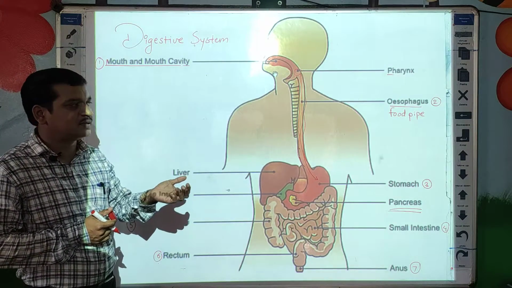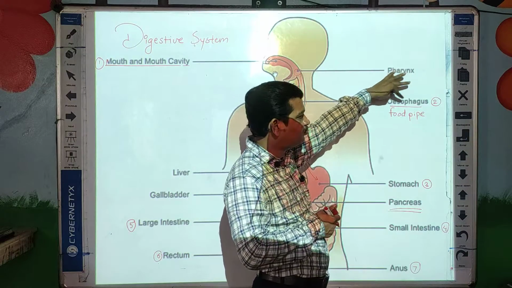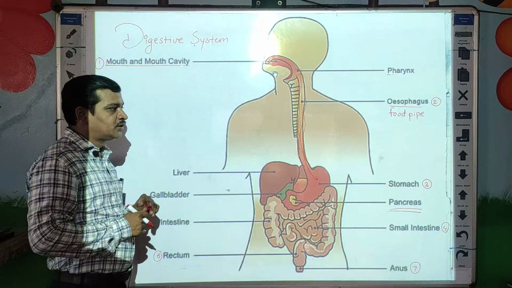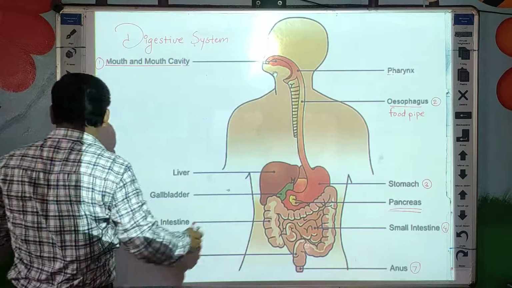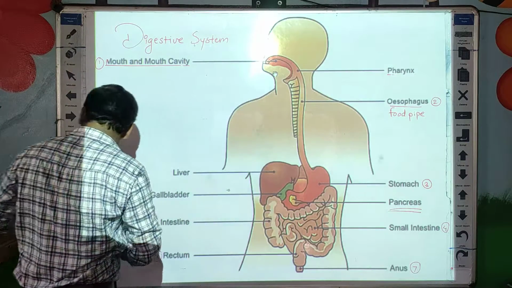The second name is esophagus. The O is silent here, so you can pronounce it "esophagus." Okay, students, now see what happens when food enters the stomach.